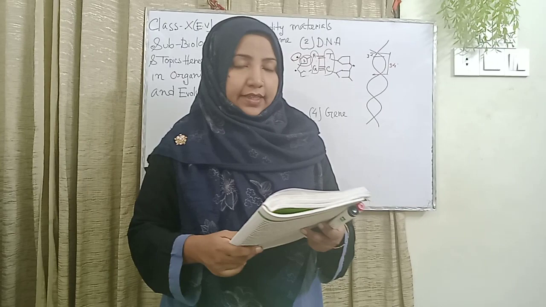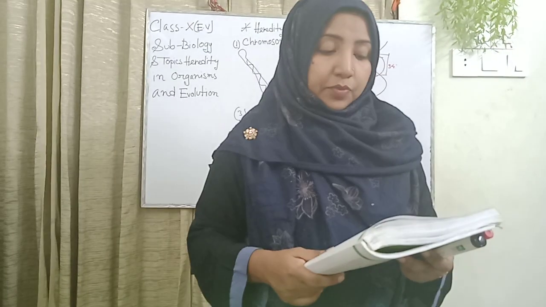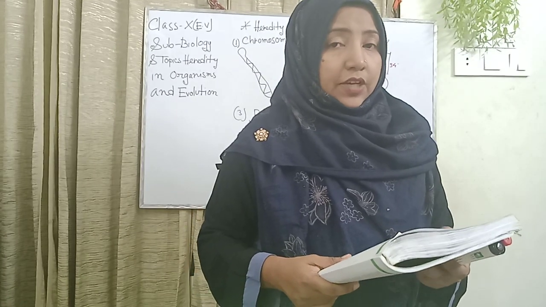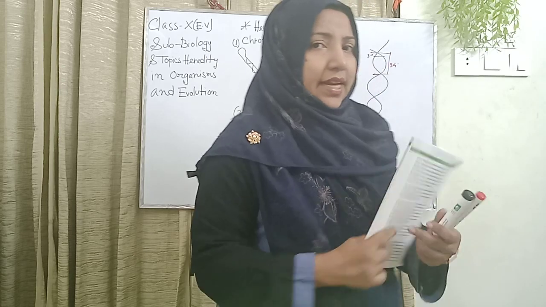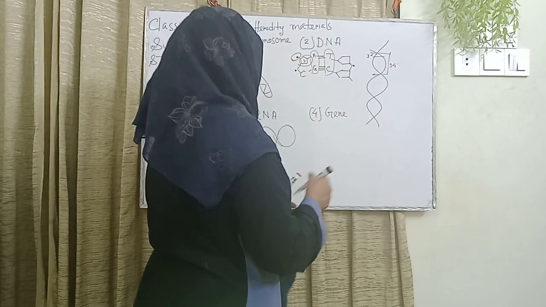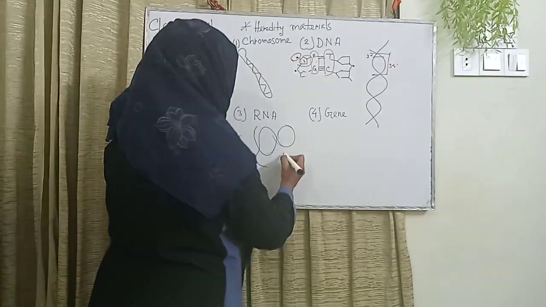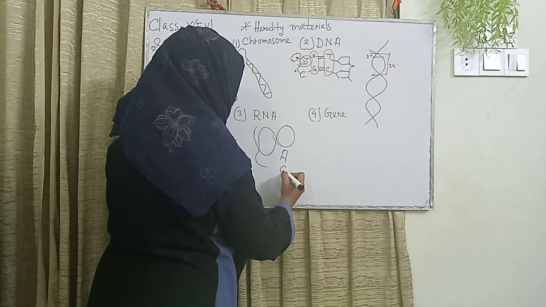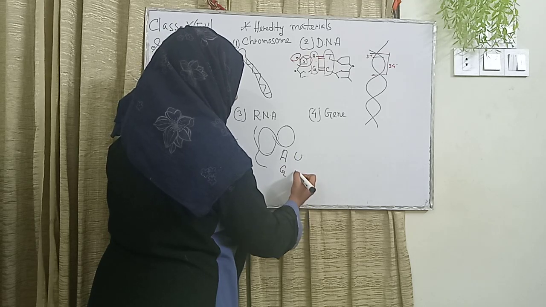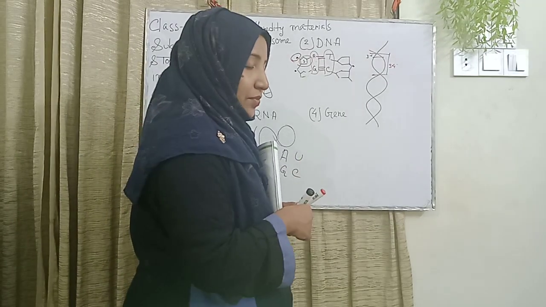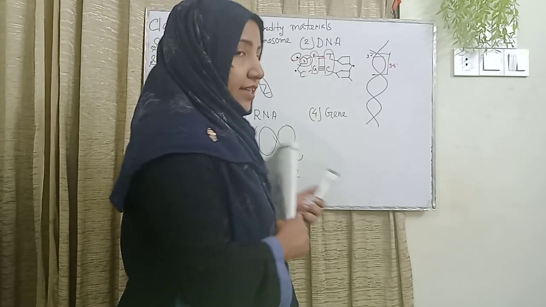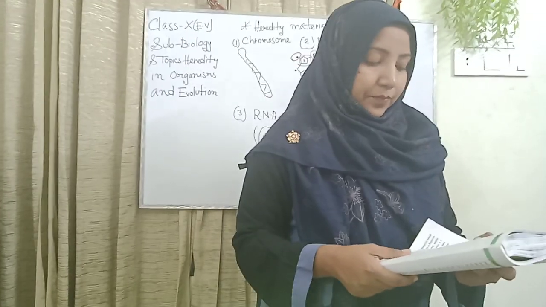RNA is composed of a five-carbon ribose sugar, inorganic phosphate, and nitrogen bases. The nitrogen bases are adenine, guanine, uracil, and cytosine. It does not contain thymine; instead it has uracil.